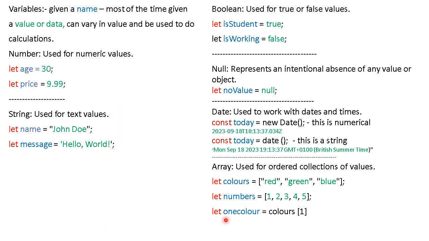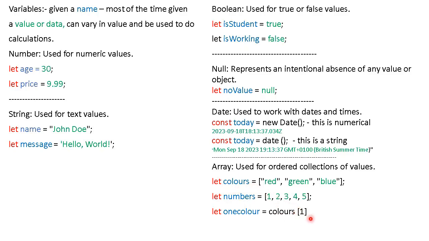So here we're defining another variable, but we're saying let one color, so variable one color equals one of the colors stored in this colors variable. So let me go through that again. We're defining a new variable called one color. We're saying that it equals one of the colors in this variable called colors.